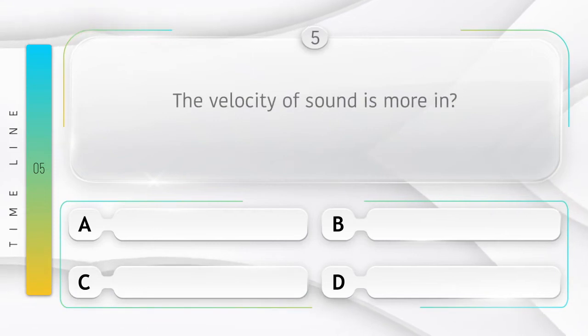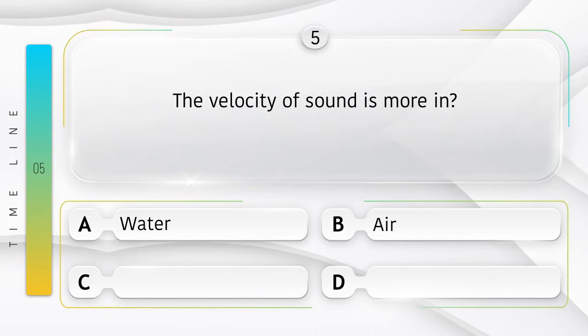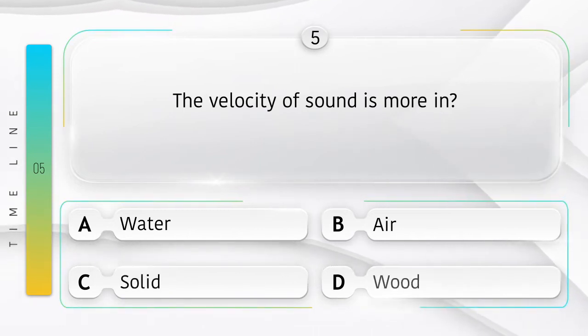The velocity of sound is more in? Option is A. Water, B. Air, C. Solid, D. Wood.